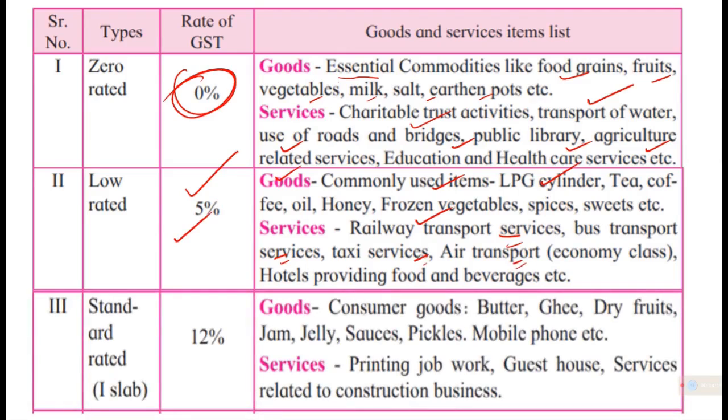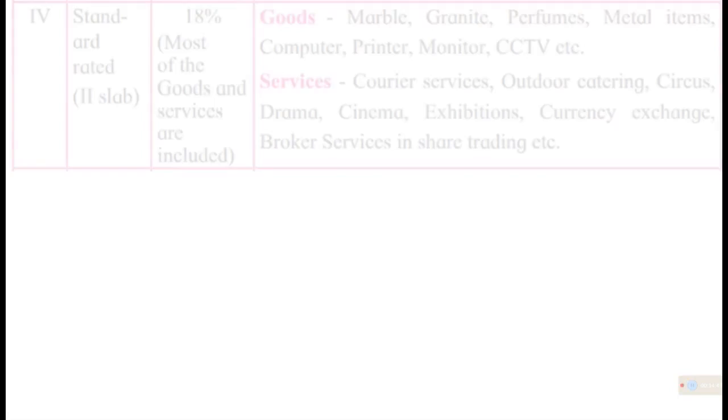And 12% GST is there for certain items like butter, you have seen, ghee, dry fruit, jam, jelly, some luxury items, mobile phones which are very common nowadays, 12% GST. Services like printing job, guest house, service related to construction business have 12%. And please note that government changes this according to the situation and need.